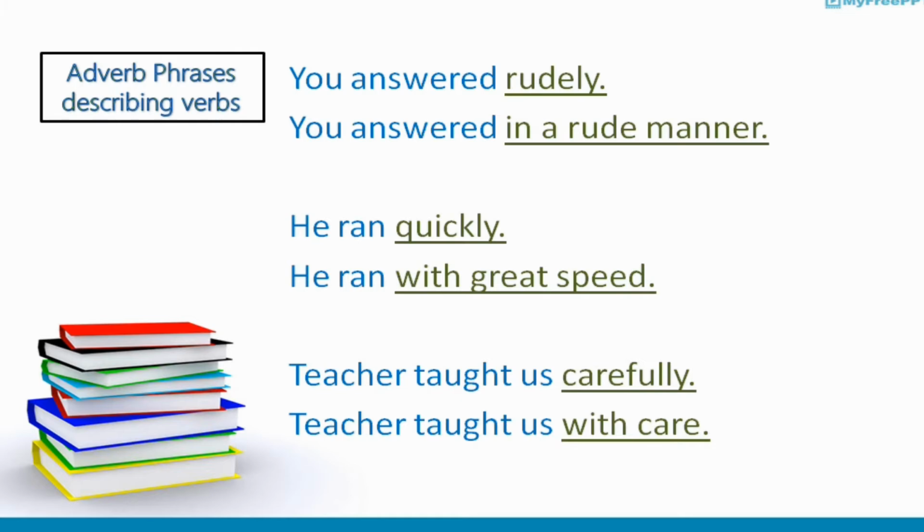In this sentence, the word rudely is an adverb word, not a phrase, just a word. It tells something about the action, how the action happened, how somebody answered me. It talks about the manner. In the second sentence, there is not an adverb word but an adverb phrase. For example, you answered in a rude manner. In a rude manner is an adverb phrase. It functions just like an adverb word, describing how somebody answered. This phrase also talks about the manner.